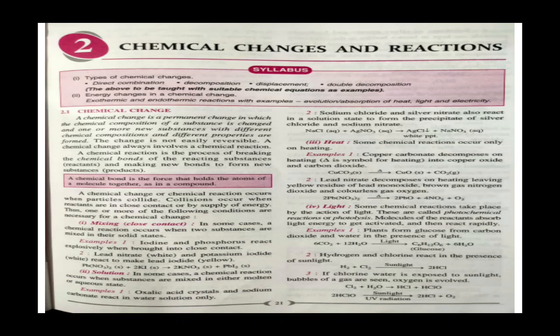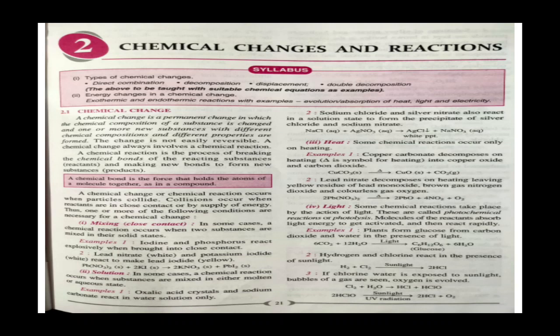Today I am going to explain another chapter, that is chemical changes and reactions. First of all, I am going to explain what chemical changes are. A chemical change is a permanent or irreversible change in which the chemical composition of the substance is changed and one or more new substances with different chemical composition and different properties are formed. The change is not easily reversible. As I told, it is irreversible.